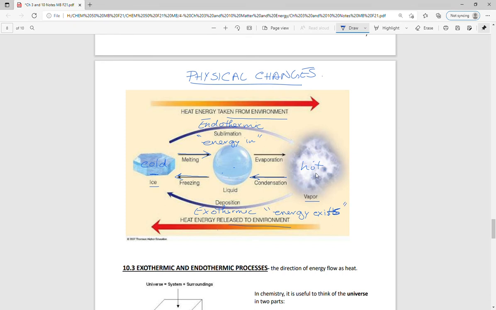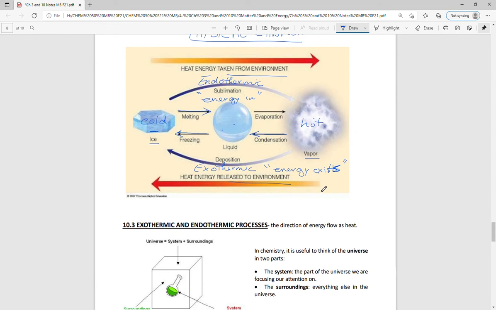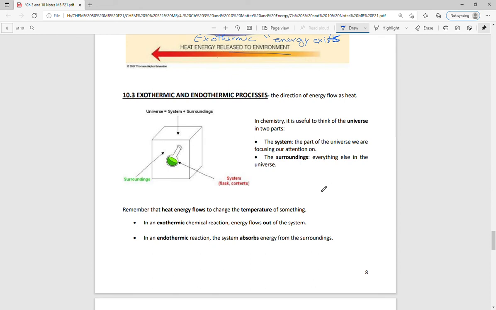So when we talk about these physical changes, we could also talk about endothermic and exothermic chemical changes. So just to reiterate here a little bit, and hopefully that example makes some sense. All of our definition of systems has kind of two parts. And so we have the thing itself and its surroundings, right? So we talk about the system and its surroundings. So here I said that energy is released to the environment. The environment are the surroundings. If I would talk about the ice and the water and the vapor, those are the systems, right? That's the contents. That's what we're talking about.